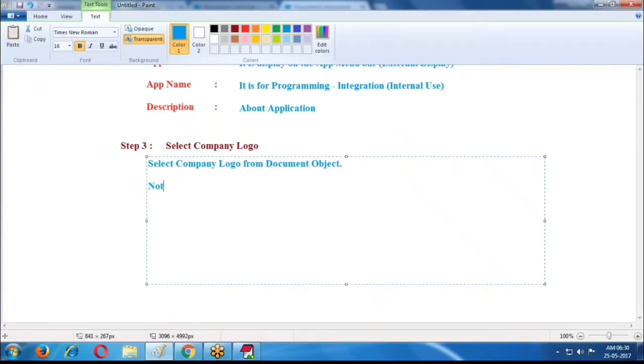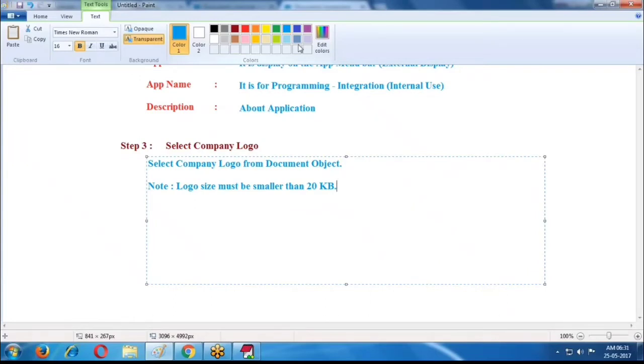Now note, logo size must be smaller than 20 kilobytes. Must be smaller than 20 kilobytes.